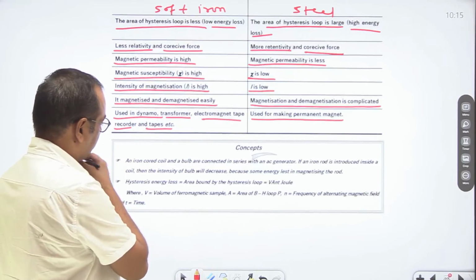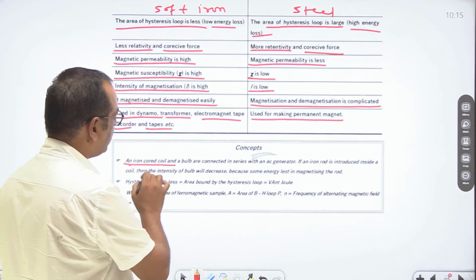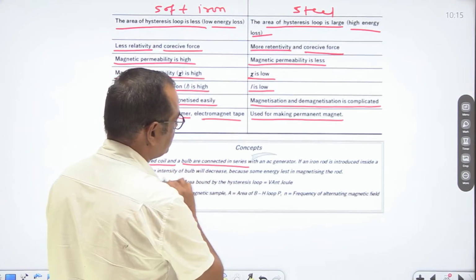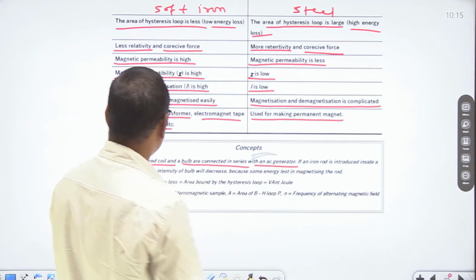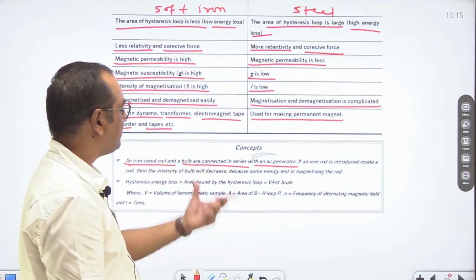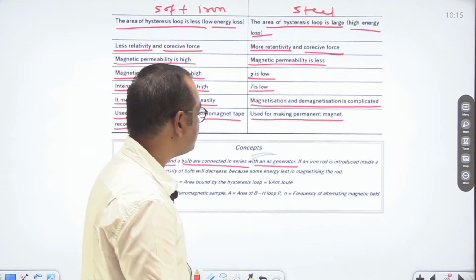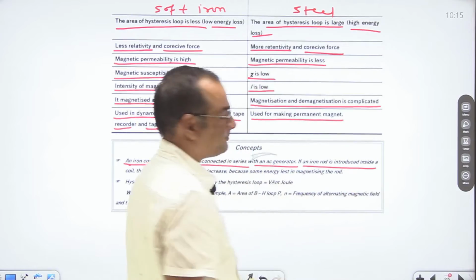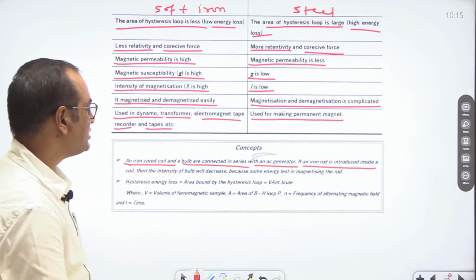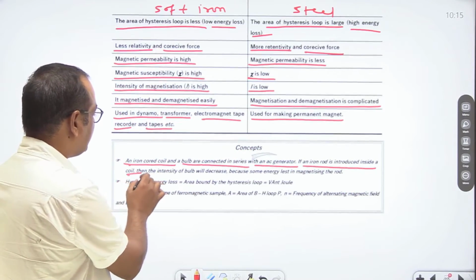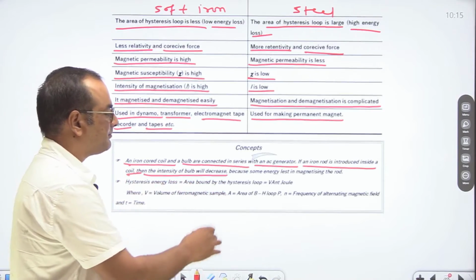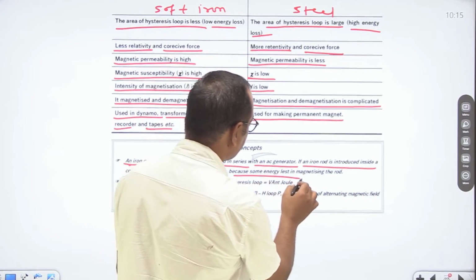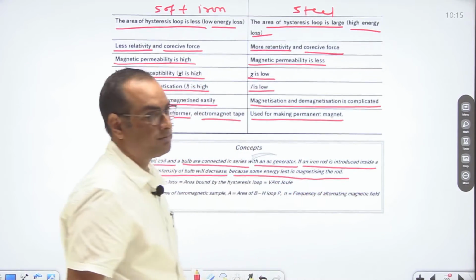Now see, an iron core coil and a bulb are connected in series with an AC generator. If an iron rod is introduced inside the coil, then the intensity of the bulb will decrease because some energy is lost in magnetizing the rod.